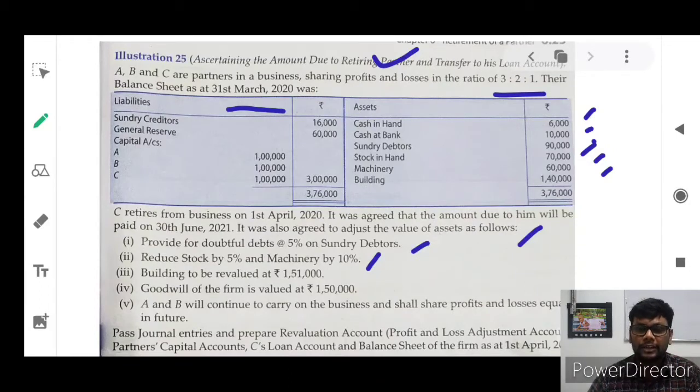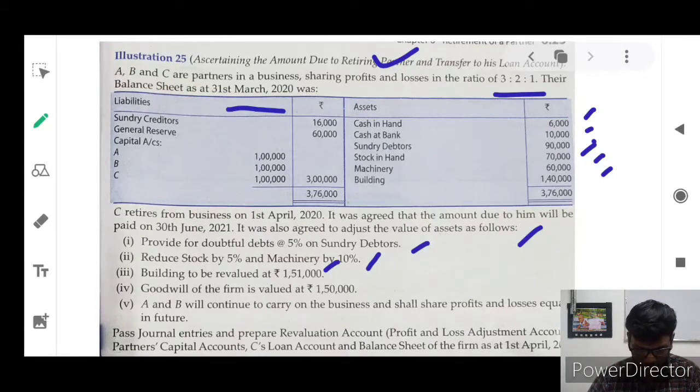You know how to prepare the revaluation account? Since an asset is decreased, it will be written on the debit side. Stock is an asset, already 70,000, and now 5% is reduced. Machinery is also a fixed asset, so it is reduced by 10%. This is also entered on the debit side of the revaluation account. Provision for doubtful debts at 5% on sundry debtors will also be entered on the debit side. And building to be revalued at 1,51,000.